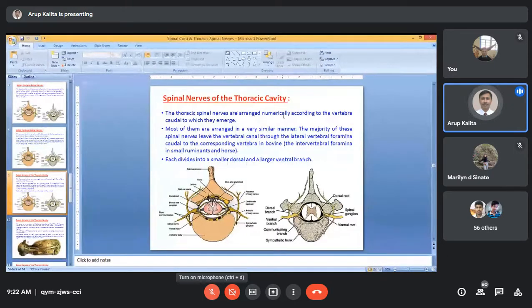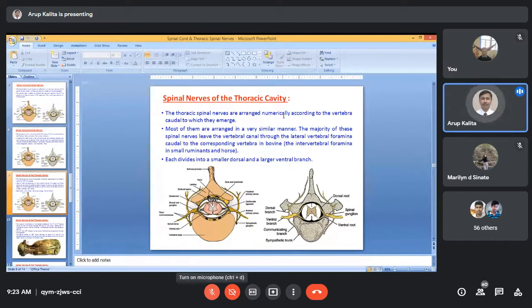There are 13 thoracic vertebrae in cattle. So there are 13 pairs of thoracic spinal nerves, and they are arranged numerically. That means the vertebrae are T1, T2, T3, T4 up to T13. Similarly, the spinal nerves are also T1, T2, T3, T4 up to T13.